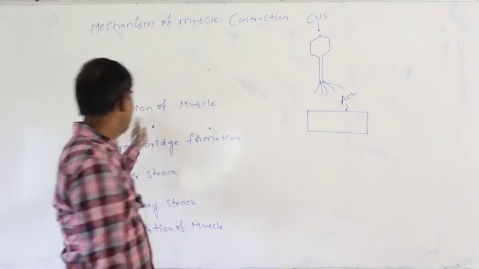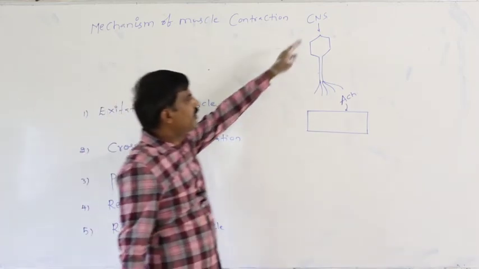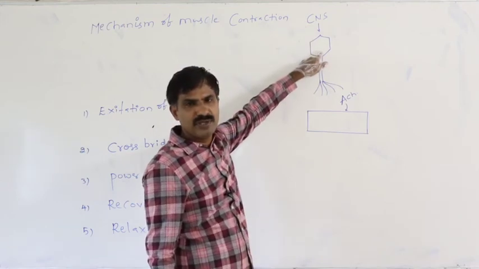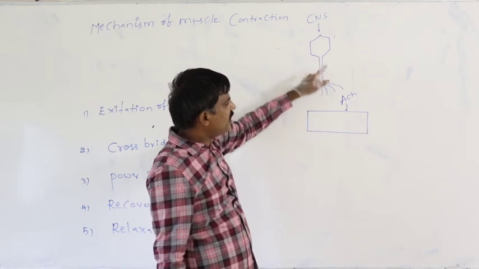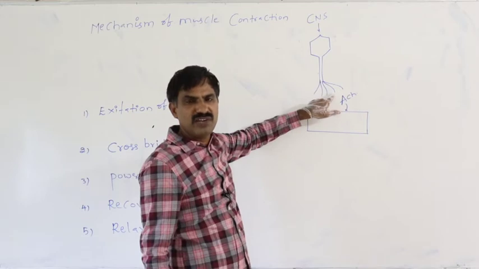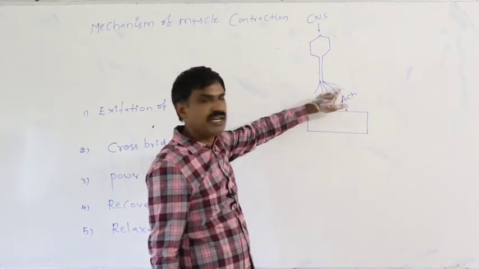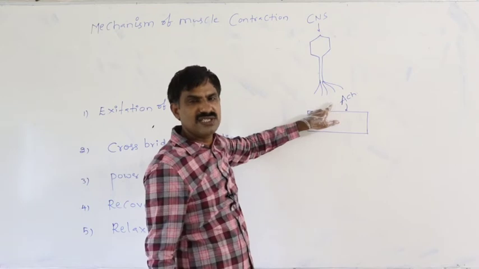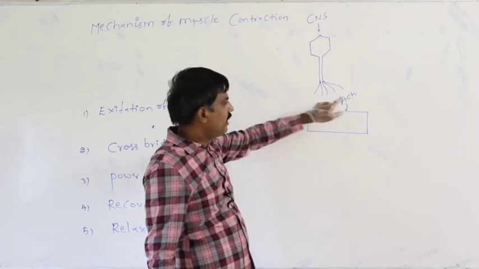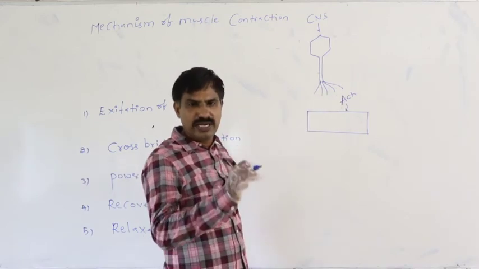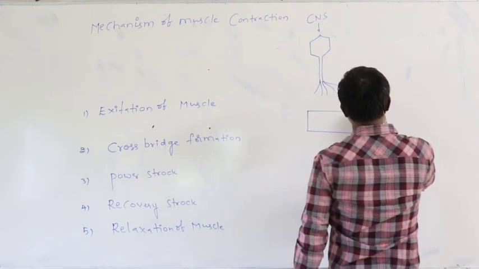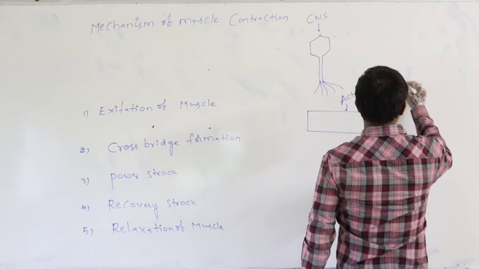In the excitation of the muscle, at first from the central nervous system motor information is conducted to the motor neuron. From the motor neuron that information reaches the telodendrite. In response, from the telodendrites, acetylcholine is released into the neuromuscular junction. Later ACH, or acetylcholine, attaches to the sarcolemma.